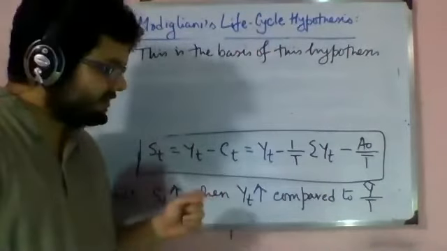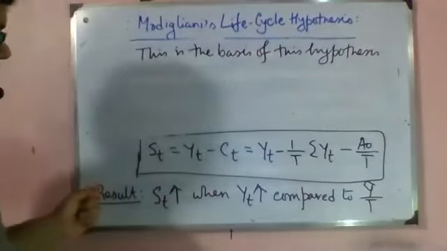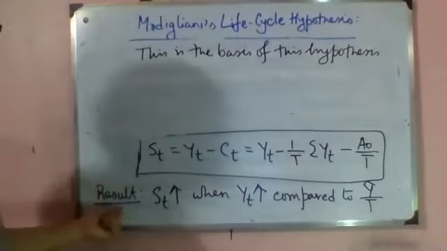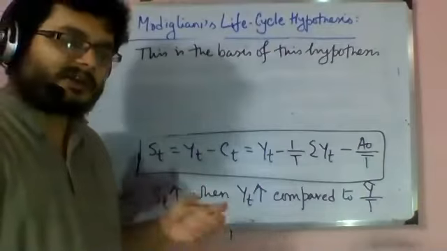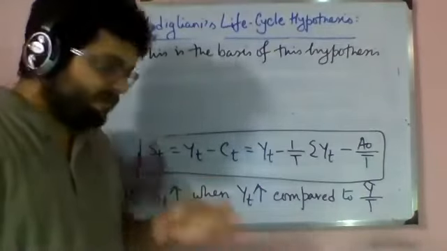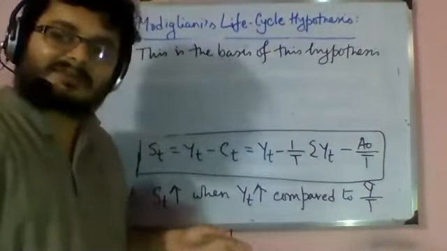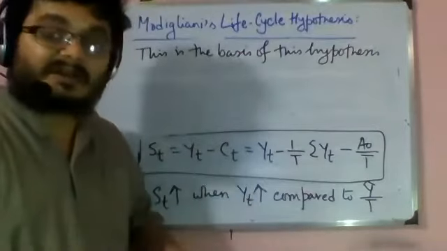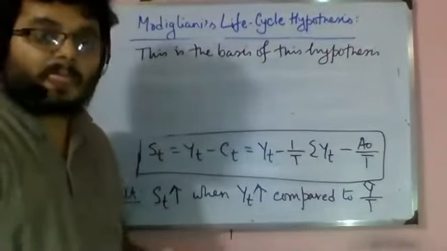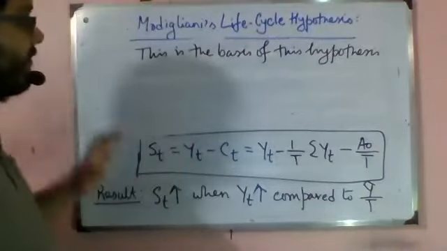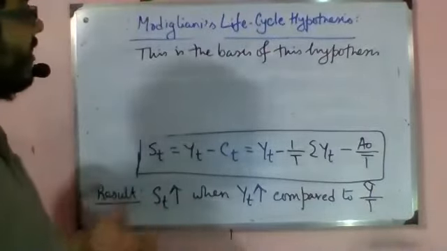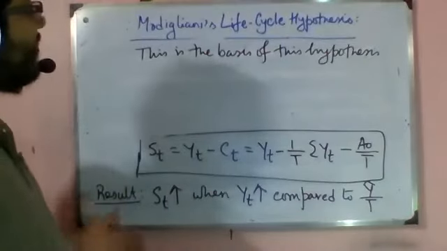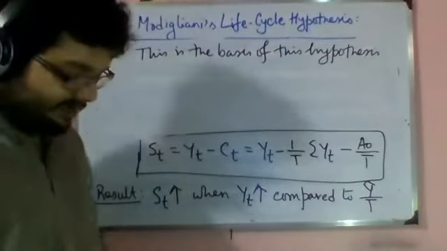And this life learning provides the idea that whenever current income increases, which is not a permanent increase in income, that money should not be wasted in consumption. It will go into savings because savings is a virtue. And this idea of savings being a virtue, and people's behavior, is the base of this life cycle hypothesis.